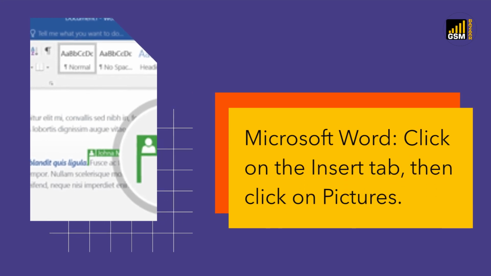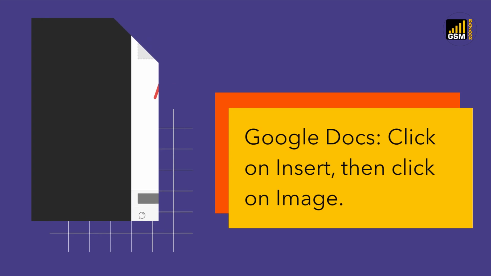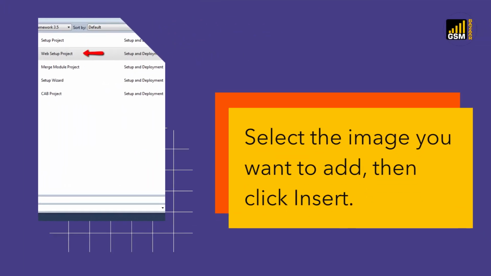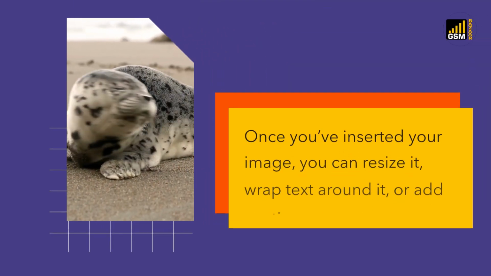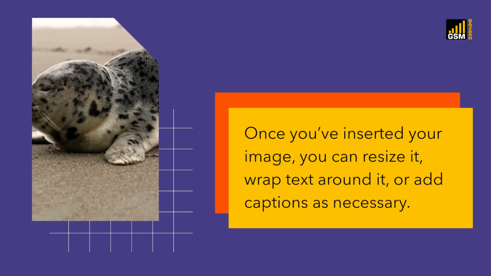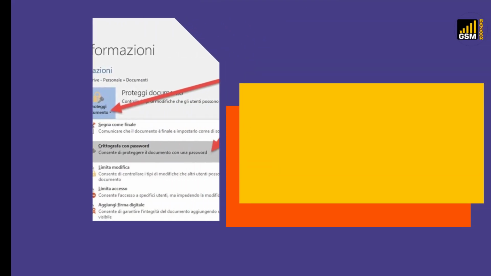In Microsoft Word, click on the Insert tab, then click on Pictures. In Google Docs, click on Insert, then click on Image. Select the image you want to add, then click Insert. Once you've inserted your image, you can resize it, wrap text around it, or add captions as necessary.